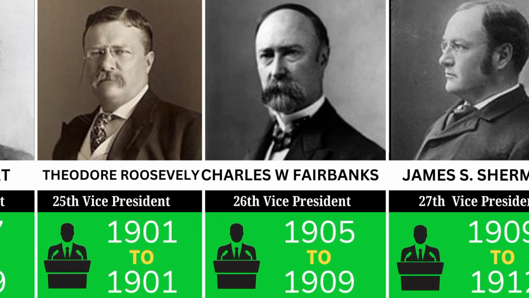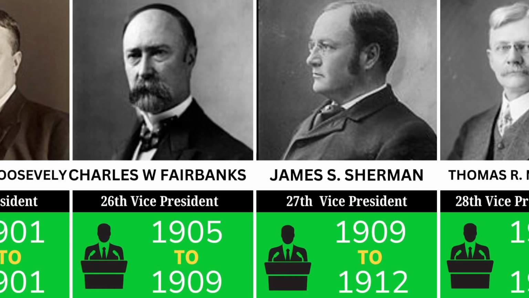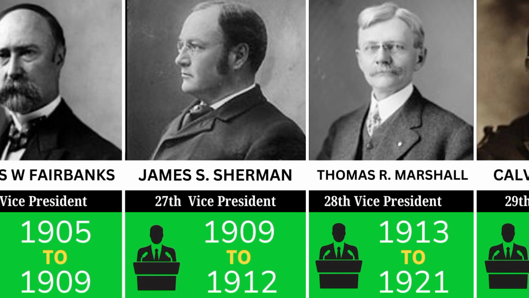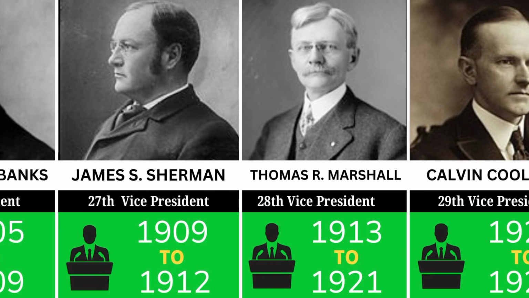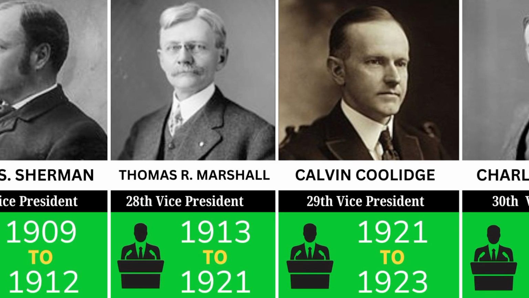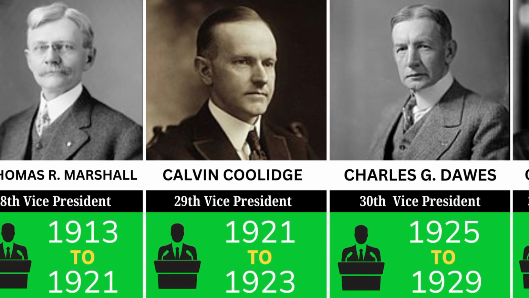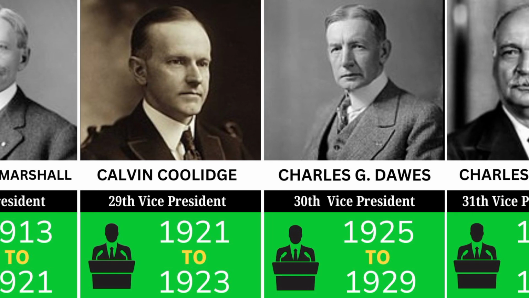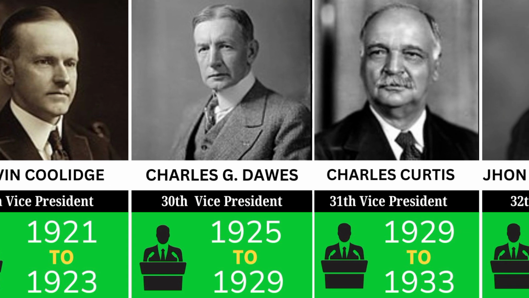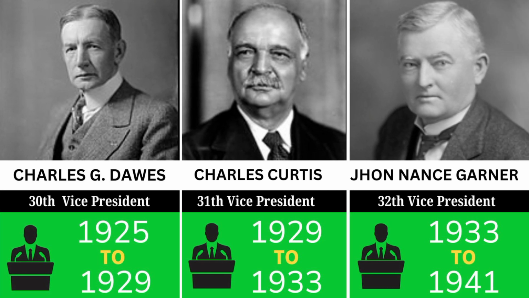James S. Sherman held office from 1909 to 1912. Thomas R. Marshall served from 1913 to 1921. Calvin Coolidge was vice president from 1921 to 1923. Charles G. Dawes served from 1925 to 1929. Charles Curtis held office from 1929 to 1933. John Nance Garner took office from 1933 to 1941.